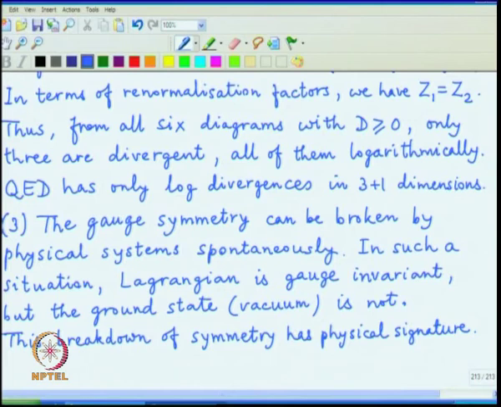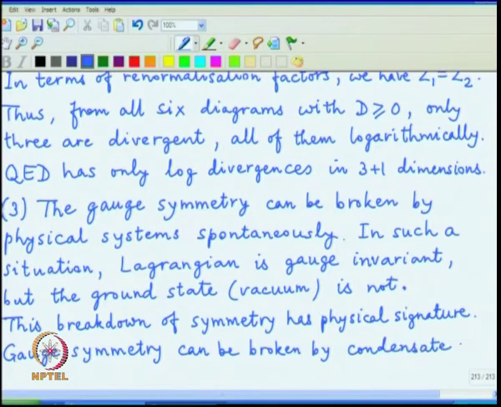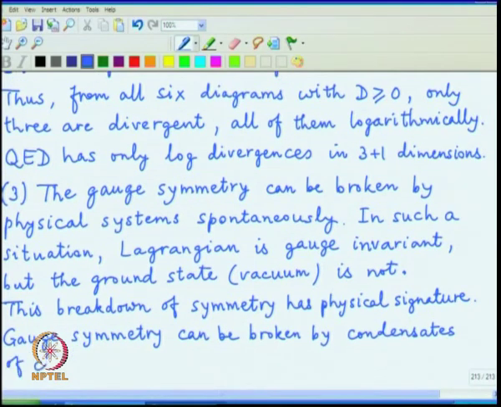What I want to illustrate is that the gauge symmetry can be broken by a condensate of charged particles. By that I mean that the vacuum